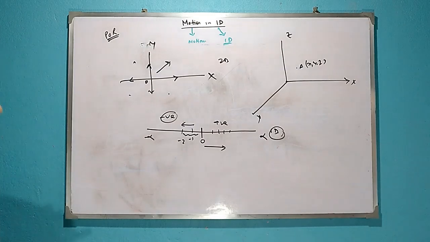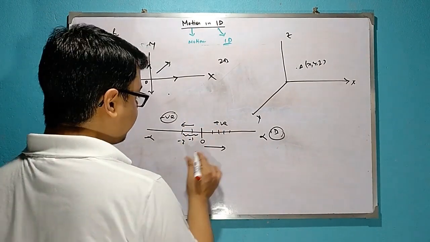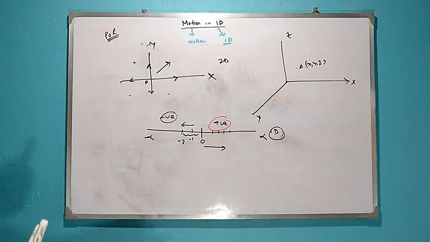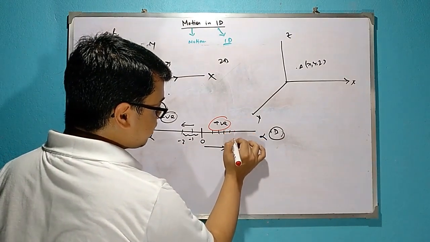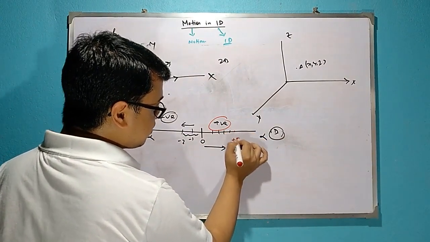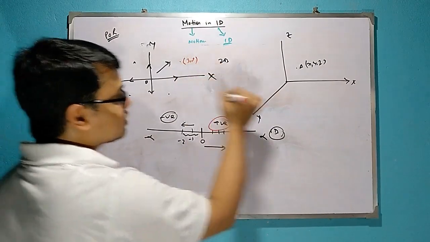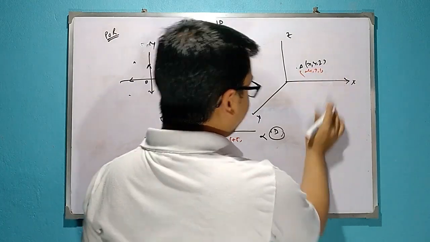So this is actually nothing but point coordinates. Suppose a point is here, it will be considered as plus 5. Suppose the point is here, it may be considered as 3, 2. Suppose this point is here, it can be, say, minus 4, 2, 1. Okay. Another thing is there.